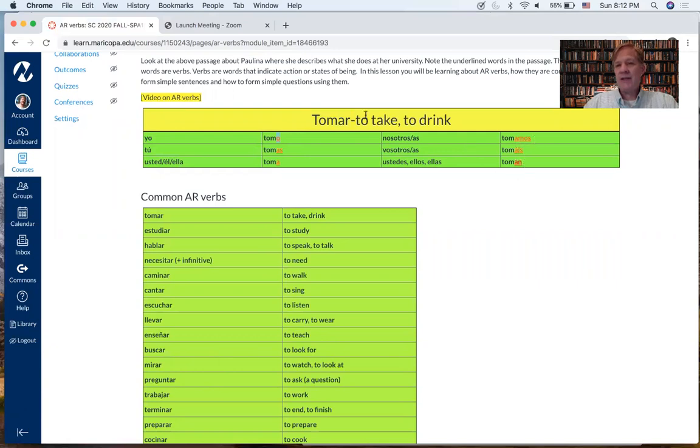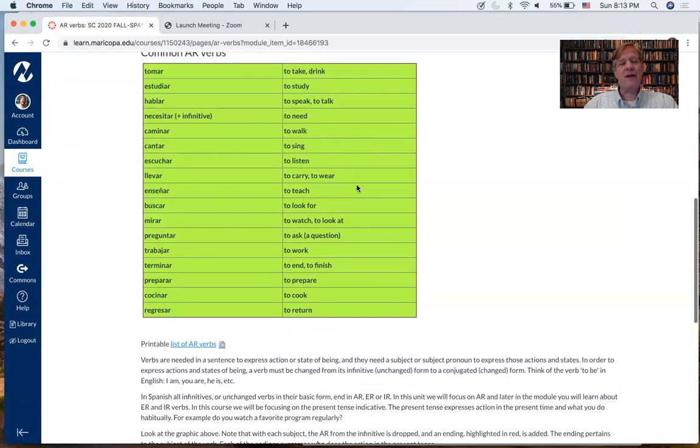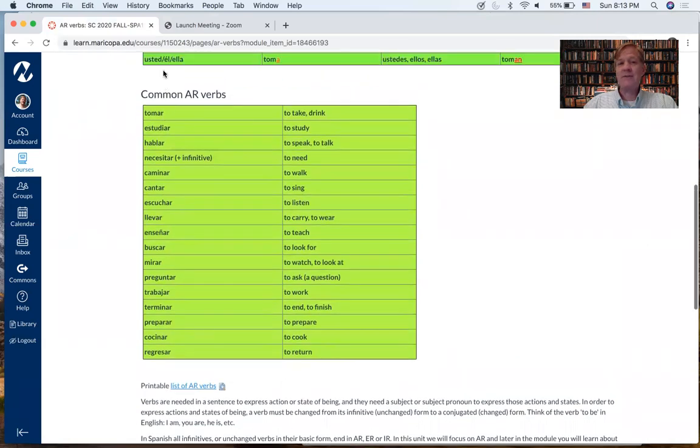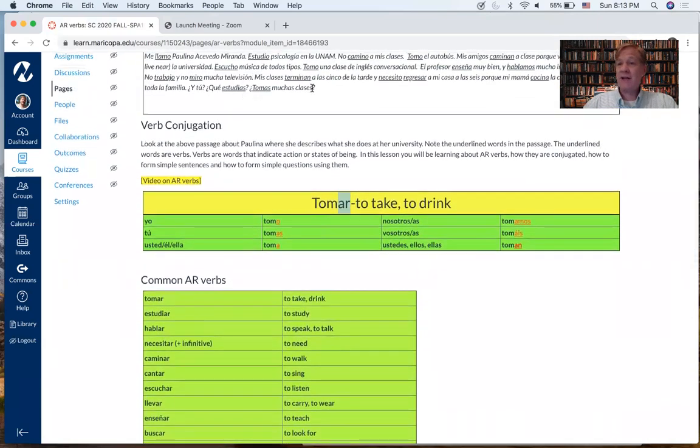If you put these endings on the stem of the infinitive, you can conjugate thousands of verbs in Spanish. We will take a look at just a few of them today. Some verbs. Tomar, to take or to drink. Tomas clases. Paulina asked, ¿tomas muchas clases? Are you taking many classes?